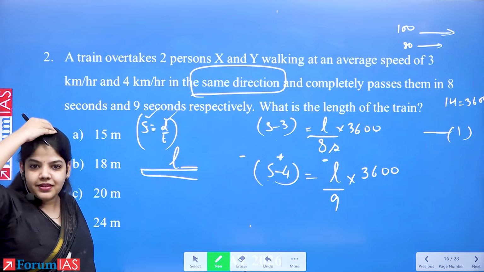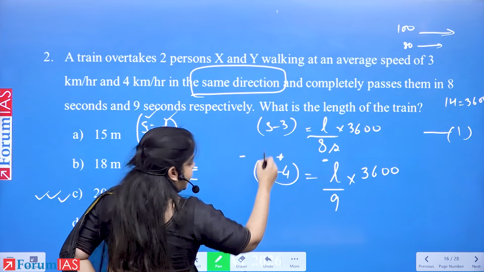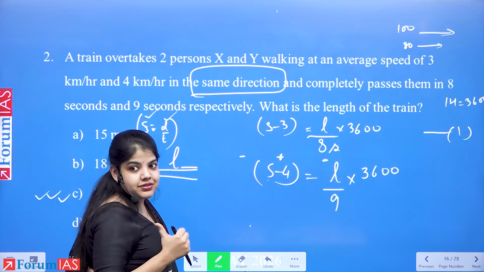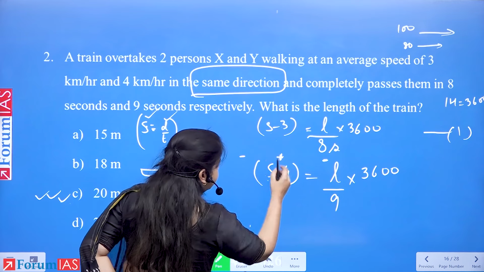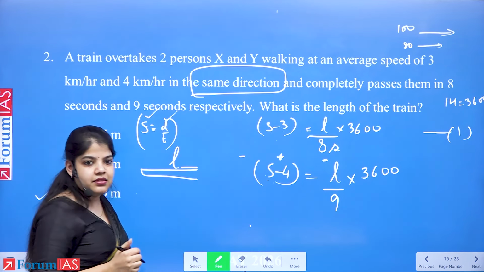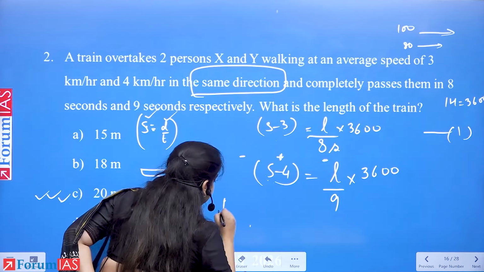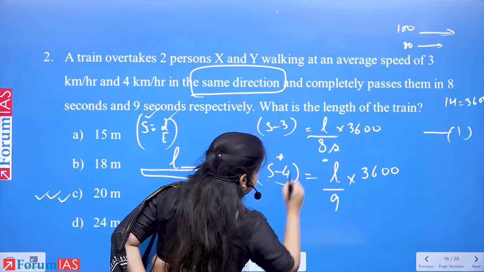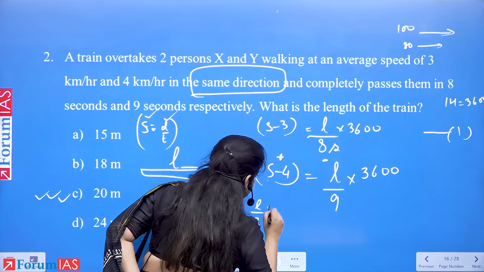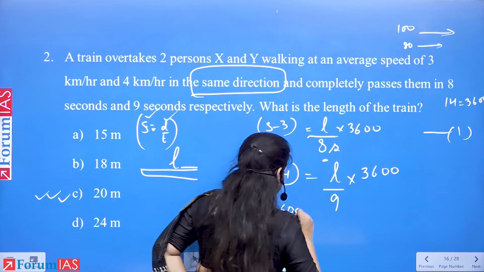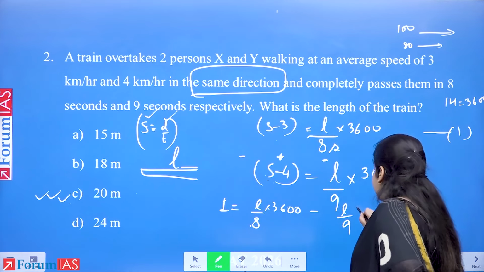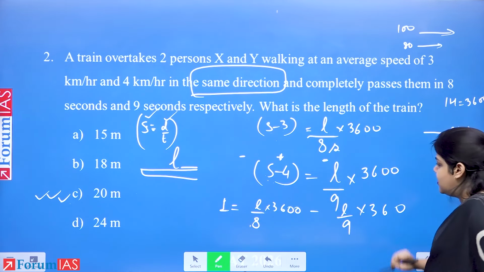Right? S minus S is equal to 0. 3 minus 3 plus 4 is 1. So 1 equal to L by 8 into 3600 minus L by 9 into 3600.